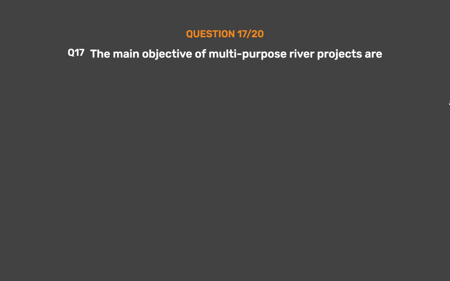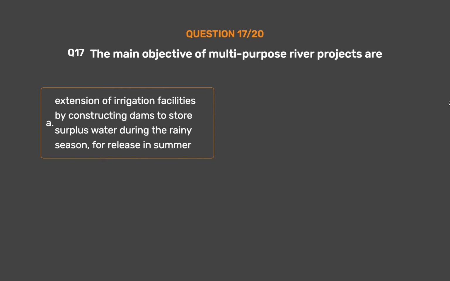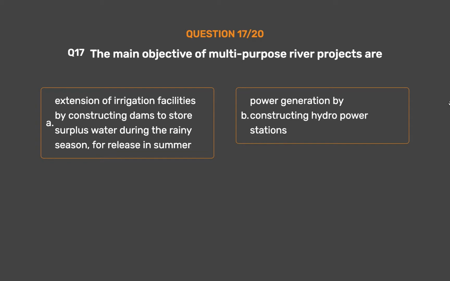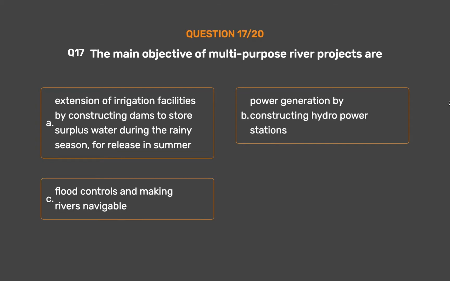Question number 17. The main objectives of multi-purpose river projects are: Option A. Extension of irrigation facilities by constructing dams to store surplus water during the rainy season, for release in summer. Option B. Power generation by constructing hydropower stations. Option C. Flood control and making rivers navigable. Option D. All of the above.